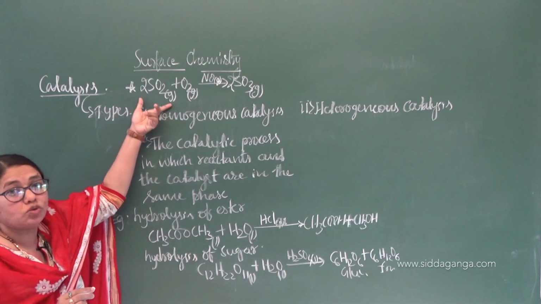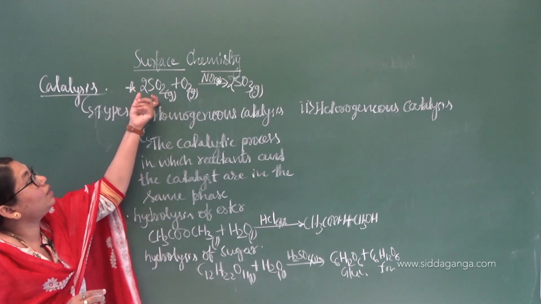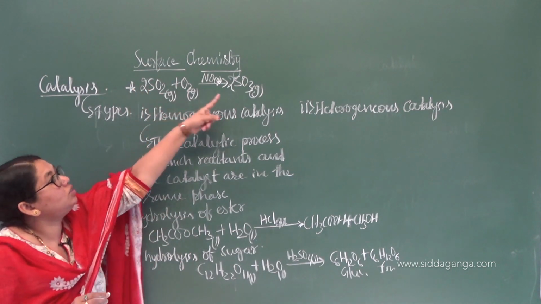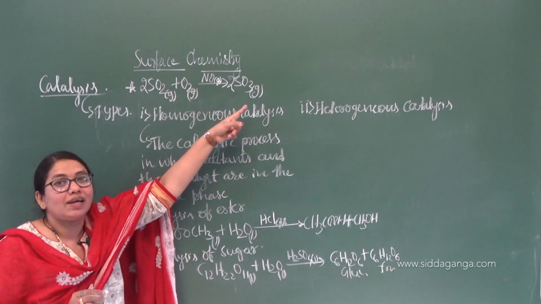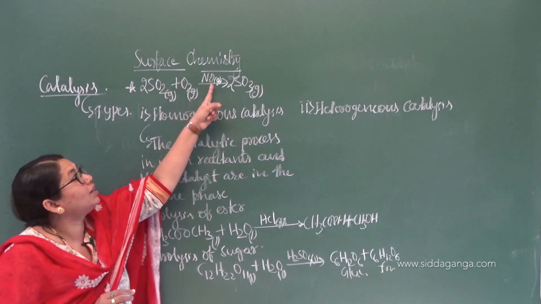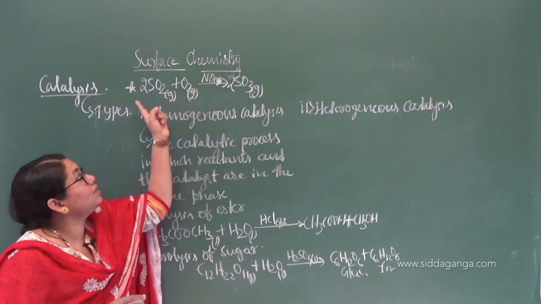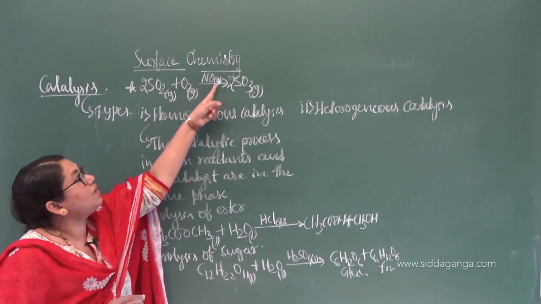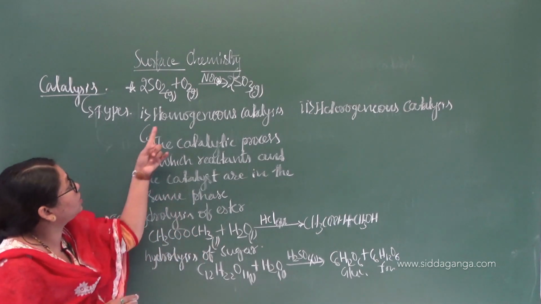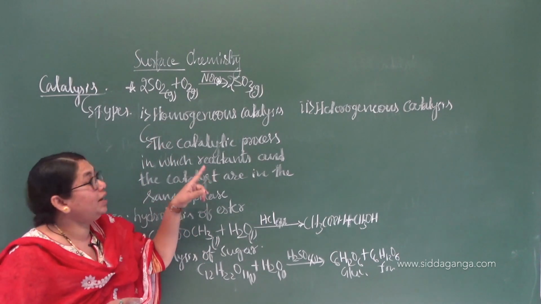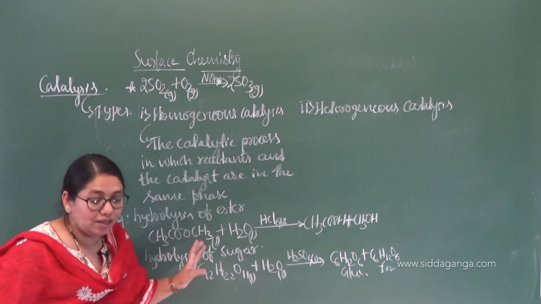Observe this reaction also. Hydrolysis of ester, hydrolysis of sugar, and then oxidation of sulfur dioxide to sulfur trioxide, which will happen in the presence of a catalyst, that is nothing but nitric oxide. So you look at this reaction, both the reactants as well as the catalyst are in the same phase. Such type of catalytic process are called homogeneous catalysis. Yes, I think you understood.